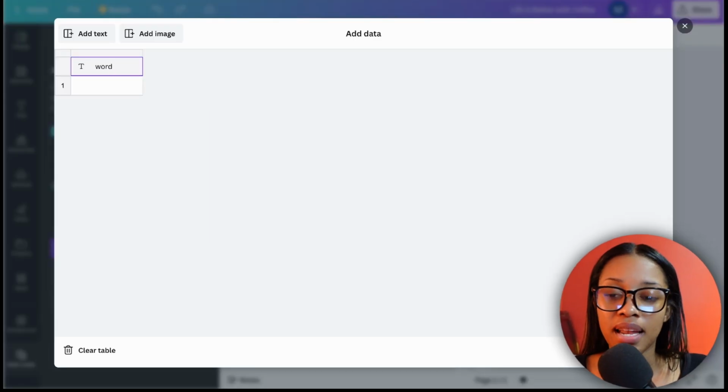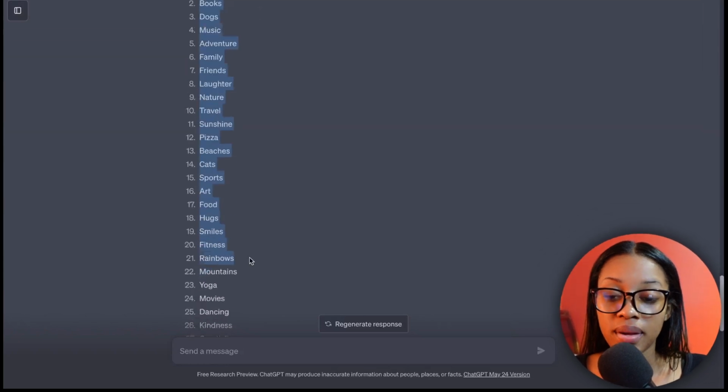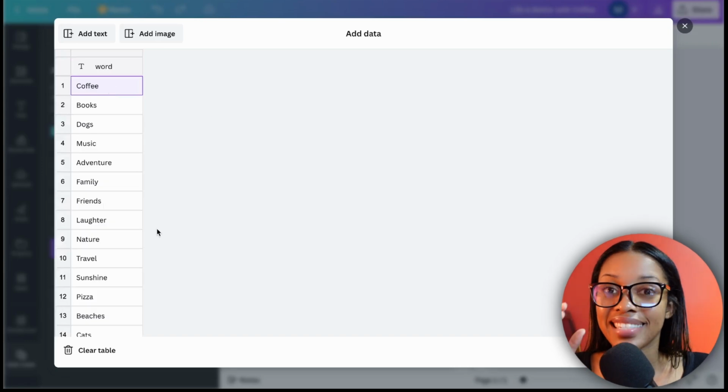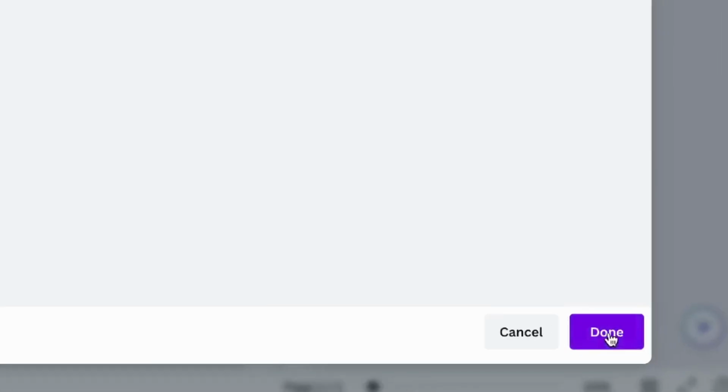And now you want to head back over to ChatGPT and scroll down, and what you want to do is copy these individual words. Come back over to Canva and then paste it in. See, I told you it was going to come in handy. Didn't believe me, did you? Now you see for yourself. And now what you want to do is click where it says done.